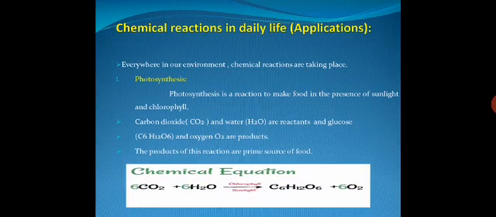When carbon dioxide and water react in the absence of light and chlorophyll, they form carbonic acid, which is used in fizzy drinks. But for photosynthesis, carbon dioxide and water react in the presence of sunlight and chlorophyll and form glucose and oxygen. This glucose is used by the plants as food, and oxygen is used by human beings for respiration, for the respiratory system and breathing.